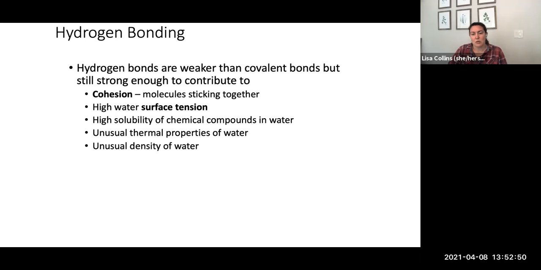These properties of water are caused by the polarity of water, its bent structure, and the hydrogen bonds that form between water molecules.